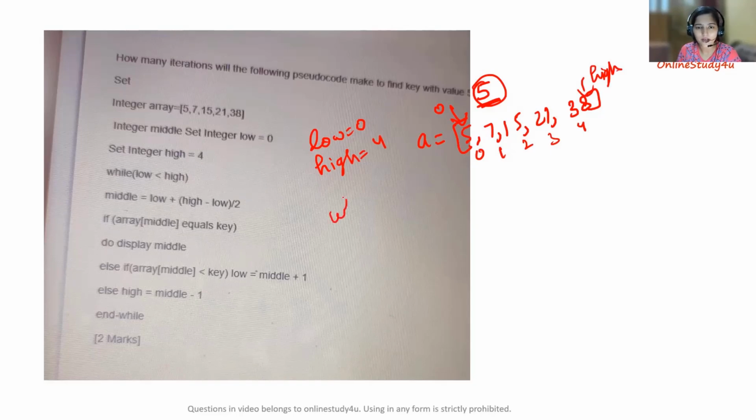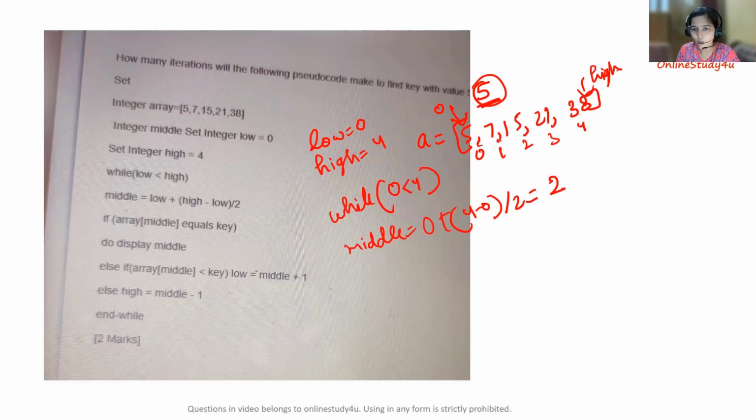Now simply we have a while loop. While low, which is 0, is less than high, which is 4, you calculate the middle. So middle is low plus high minus low, that is 0 plus 4 minus 0, divided by 2. So from here you would get 2. So the middle value is what? 0, 1, 2. That is this 15.